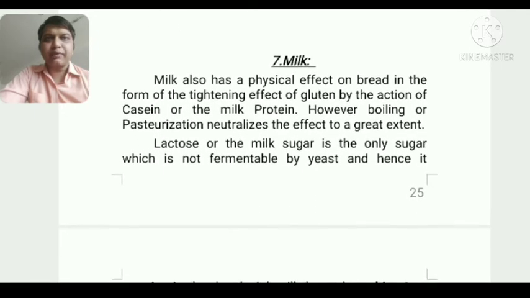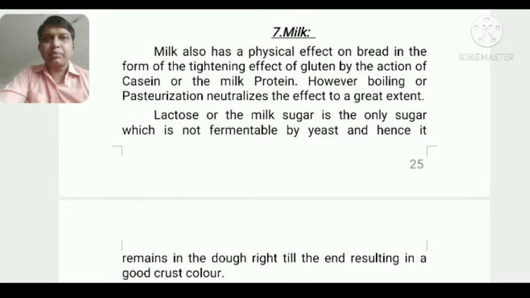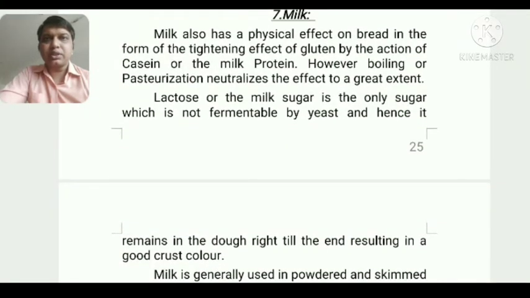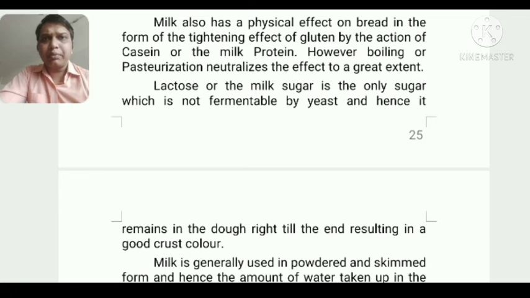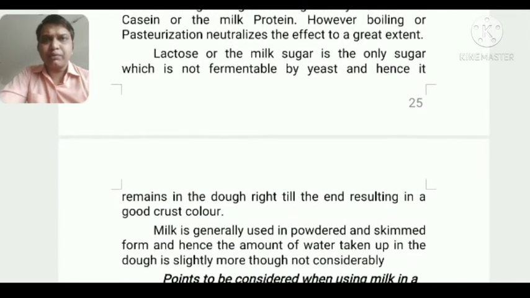Milk also has a physical effect on bread in the formation of the tightening effect of gluten, the action of casein, the milk protein. The protein of the milk also helps the protein of the wheat which was present, and it helps in making the strands more firm.